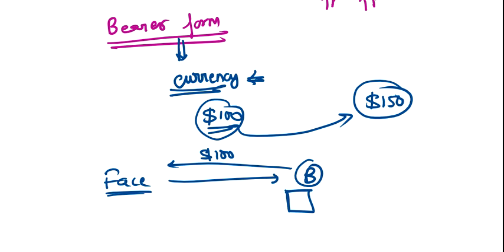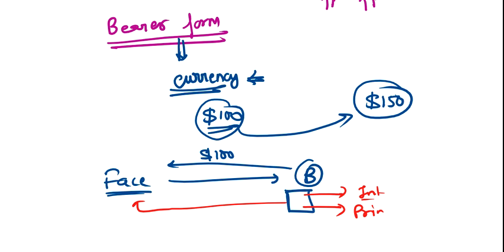B received one bond certificate, but in the bond certificate the name of B was not mentioned. Now B wants to receive the interest payment, and at the end B wants to receive the principal amount. So every time B wants to receive the interest payment, he needs to visit the Facebook office and present the bond certificate, and only then can he receive the interest.